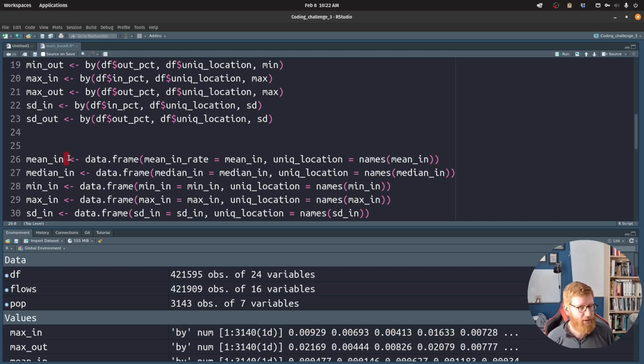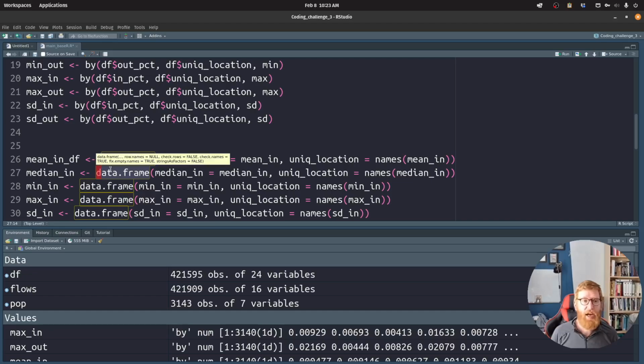That's again just to specify. Let's call that mean in df. The other ones, again, I'm going to be lazy. So we're making a thing called mean in df that is a data frame made out of the mean in vector and the names from the mean in vector. The way I did it here, it's the same thing. It's a little less clear that this is a different thing than this, right? Median in equals median in. But this is a name of a column in the data frame we're making, and the data for that column is this variable that we created that is these 3,140 numbers.